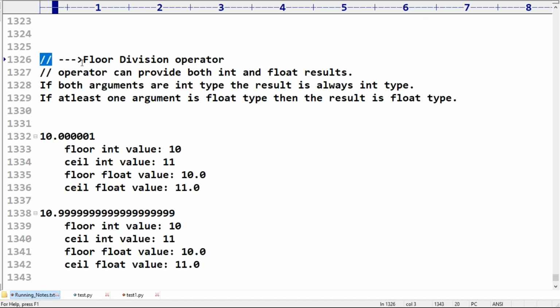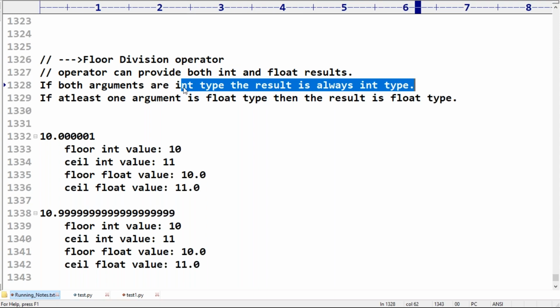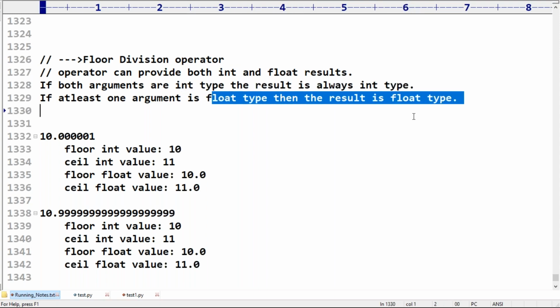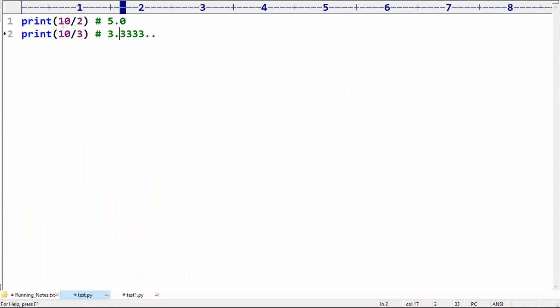Now please take special care. Floor division operator is always going to provide the floor value. If both arguments are int type, the result is always int type. If at least one argument is float type, then the result is float type. Now have a look at this, sir. I'm taking 10 by 2. What is the normal division? Normal division value is 5.0. But here it is the floor value.